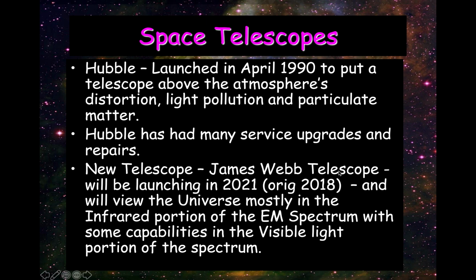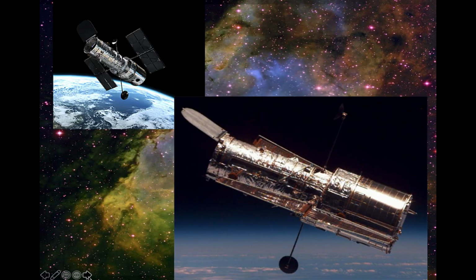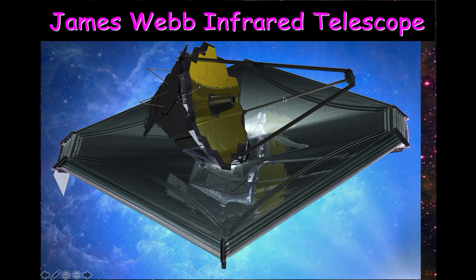There's a new telescope that's going to come out in 2021. It's called the James Webb Telescope. And that telescope is going to be launched and go beyond the moon. And it's an infrared telescope. There's a picture of Hubble. This is the Webb. It has multiple layers of metal shielding to protect it from the heat given off by the sun and the earth, so that this antenna can collect only infrared heat from space, not from us. So it wants to look further back in time than Hubble did.